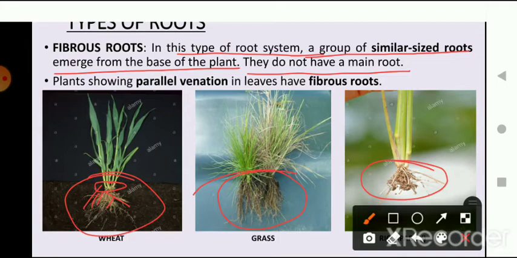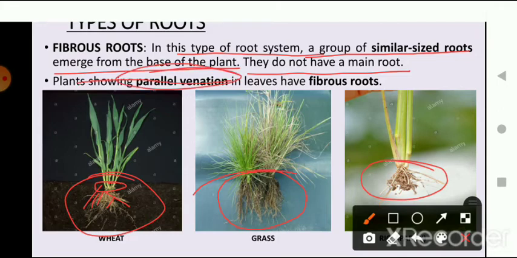Whereas a taproot, as it has a main root and other lateral roots, goes vertically deep down into the soil. Which type of plants will have fibrous roots? Plants showing parallel venation.